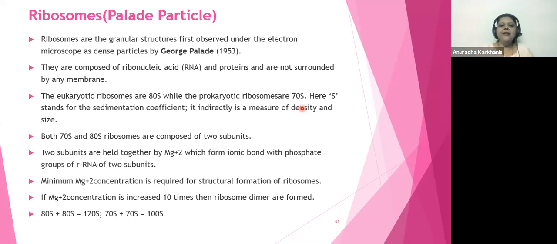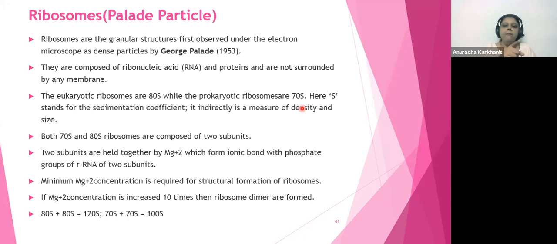Okay? So both 70S and 80S ribosomes are going to be composed of two subunits. The two subunits are held together by Mg++, which forms an ionic bond between the phosphate groups of the rRNA of the two subunits. RNA is of three types: rRNA, mRNA, tRNA, which I had explained earlier also. So ये जो rRNA है, it is a part of the ribosome. Therefore, it's called ribosomal RNA or rRNA.